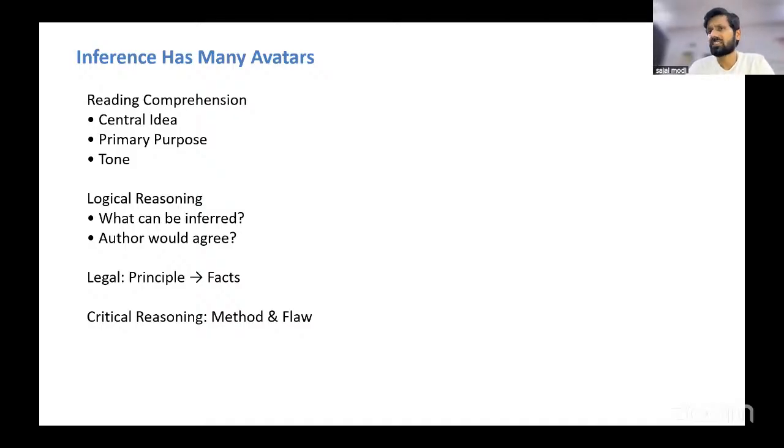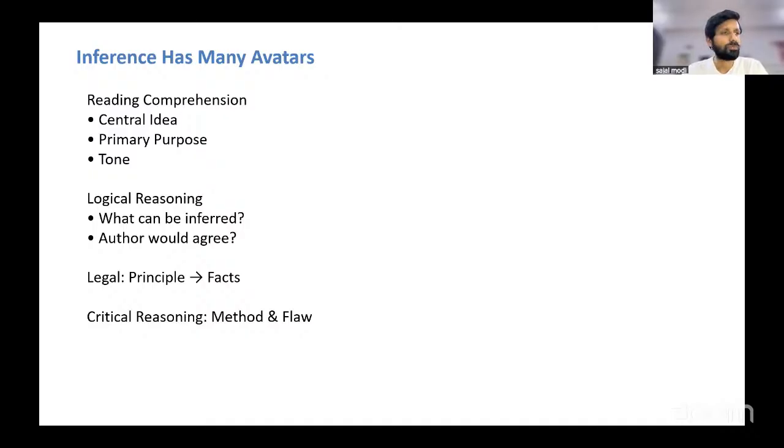Logical reasoning, of course, you get these inference questions in the critical reasoning passages. The author would agree with what, the passage supports which one of the following. And then, of course, in legal reasoning, in the past 2 to 3 years, CLAT 24, CLAT 25, and even CLAT 26, right? The legal reasoning section has also taken the shape of critical reasoning. Of course, the passages themselves have legal articles, some legal case is being discussed, some principle is laid out, but you get a lot of direct inference questions on the passage.